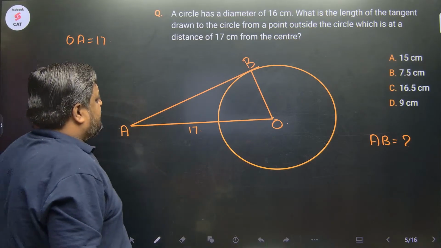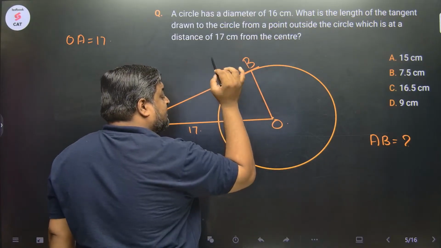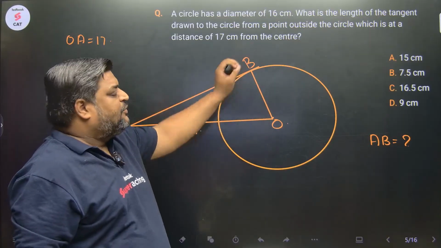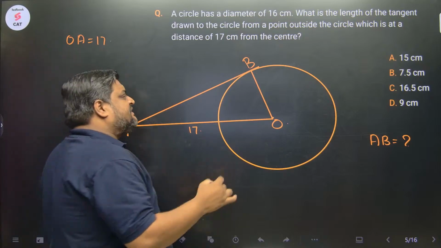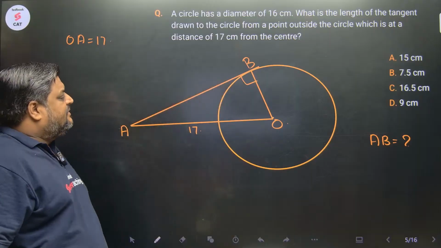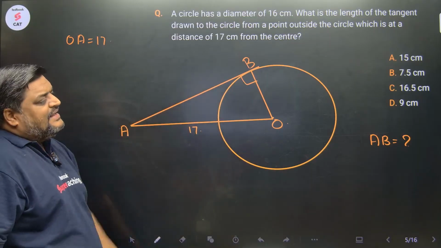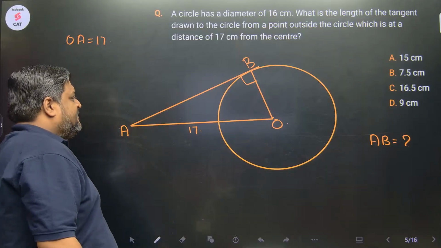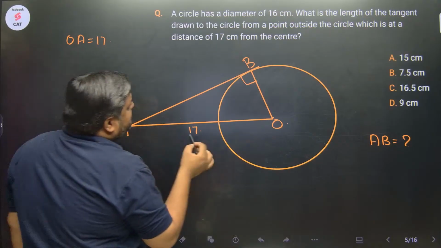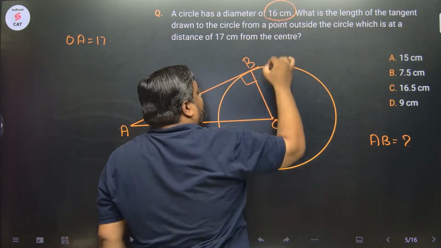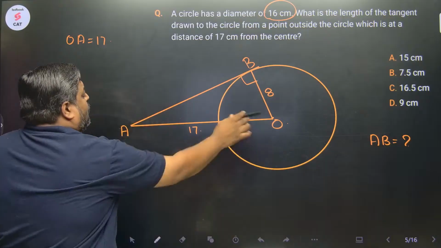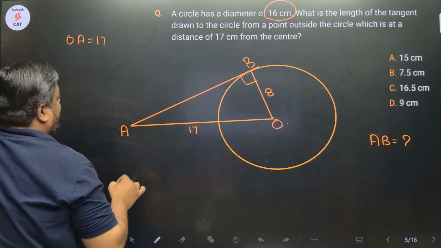Very good. This OB will behave as the radius. We know that if we connect the center of the circle with the point of contact of the tangent, the angle is 90 degrees. So this angle is 90 degrees. Now ABO is a right angled triangle, wherein OA is 17, OB is the radius, diameter is 16 so radius would be 8, and since it is right angled at B, OA is the hypotenuse and AB is asked.